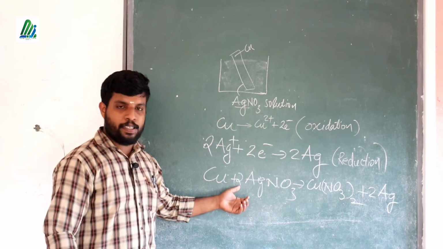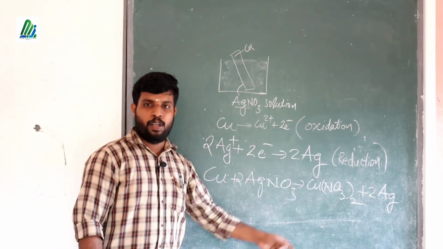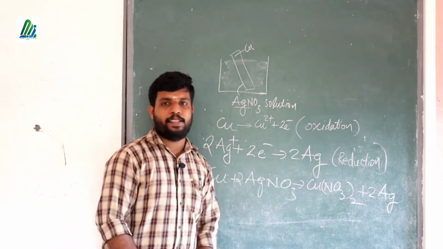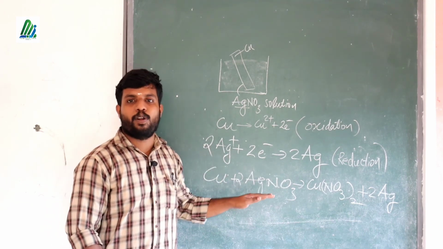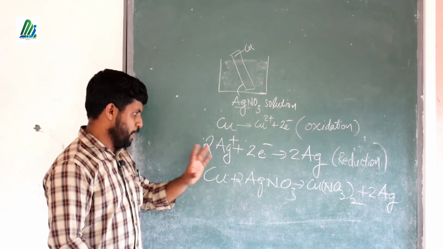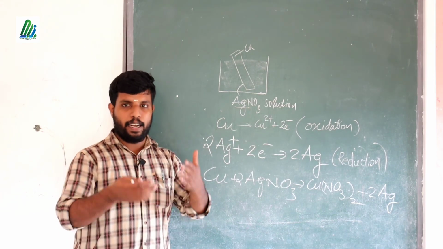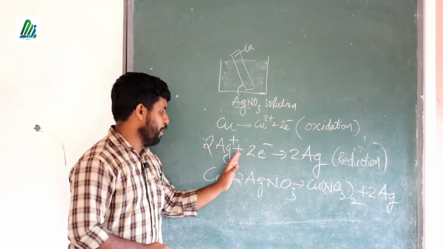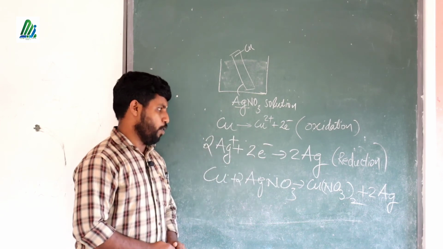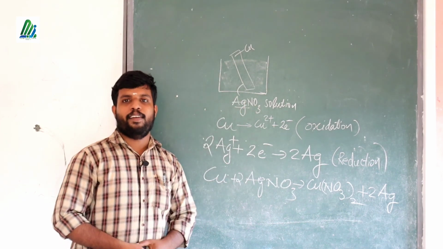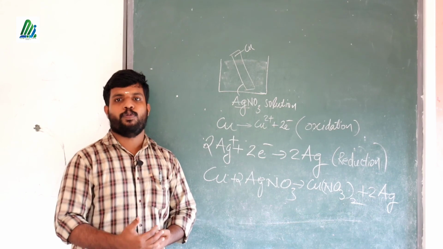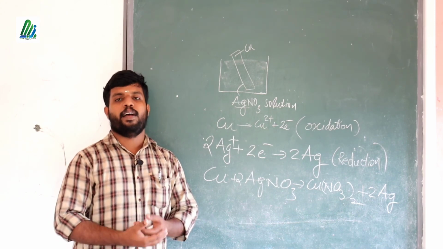That is the displacement equation. The special case is that Ag has only a plus one charge, needing exactly 1 electron, so to balance that we write 2Ag plus plus 2 electrons. Up to here, all of you study well and prepare a short note of these concepts. Thank you.